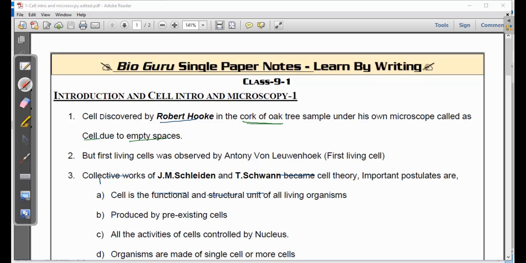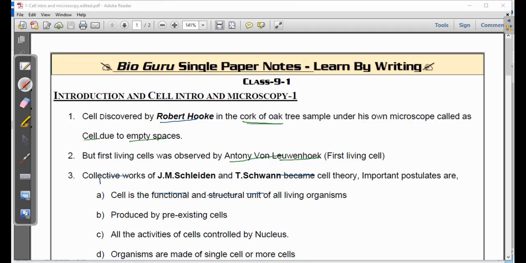And then you can see the first thing Robert Hooke observed is not considered a living cell, but still he named it an empty cell, though it has a lot of things inside which cause the living things. And then we have the other scientist called Antony von Leeuwenhoek, who was able to discover the first living cell.